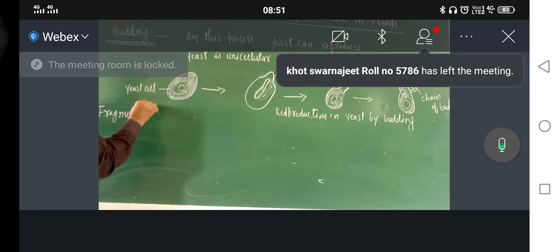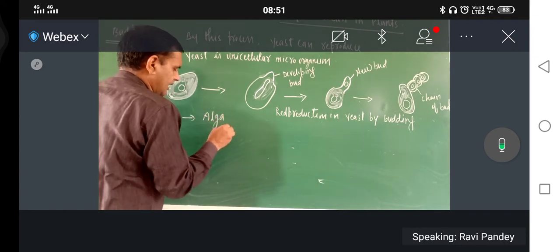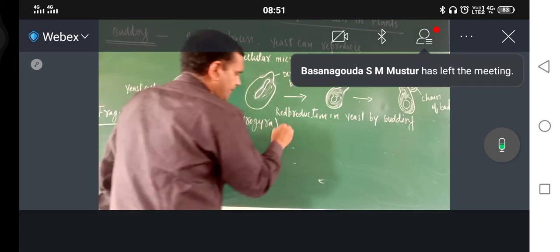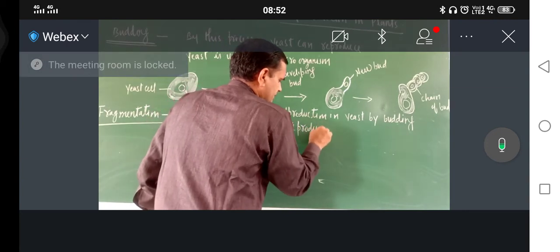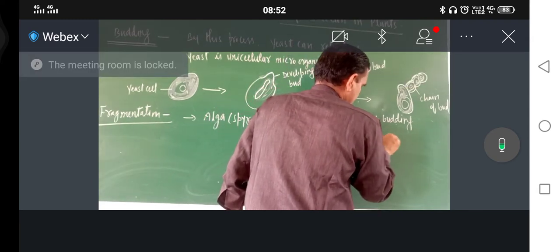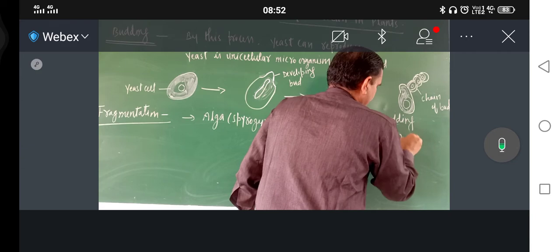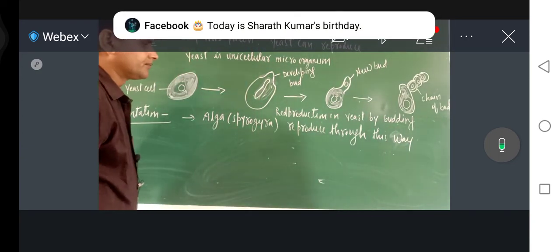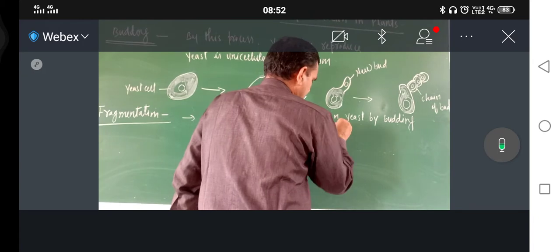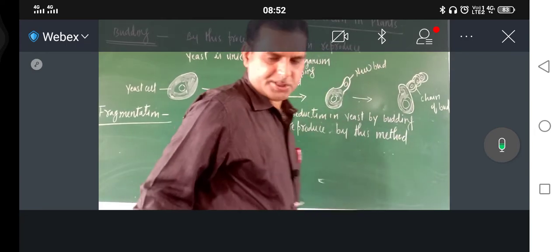Alga, Spirogyra reproduce through this technique, by this method.